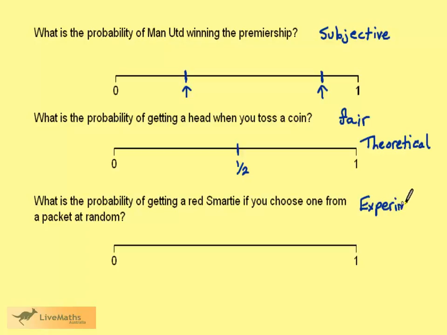The experiment would involve buying lots of packets of Smarties and counting how many red ones we get. So this is our first introduction to a probability experiment. We go to the shops, we buy lots of packets of Smarties, and we open them to see how many red ones we get.